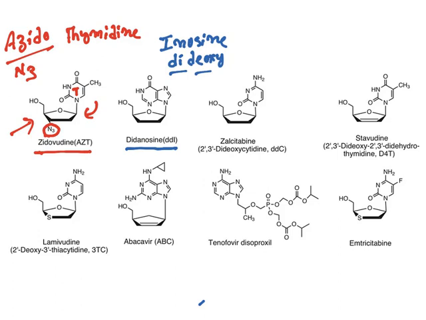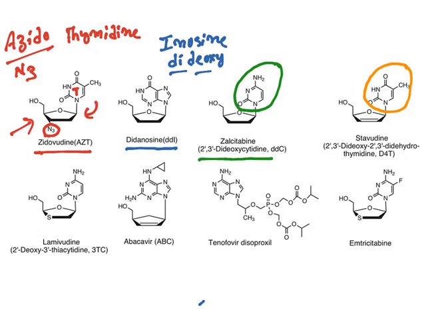Now similarly, zalcitabine is a cytidine derivative. See, this part is cytosine. And you remove 2 and 3 hydroxy groups, it becomes dideoxycytidine. Again, stavudine is a derivative of thymidine, like zidovudine.